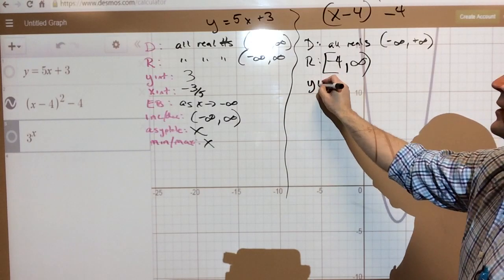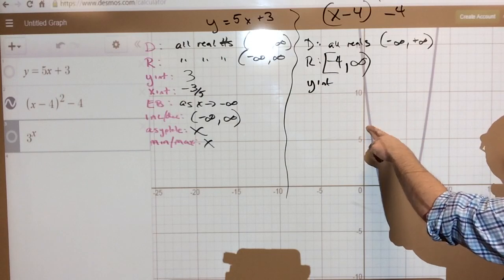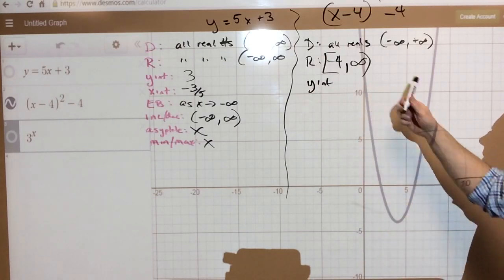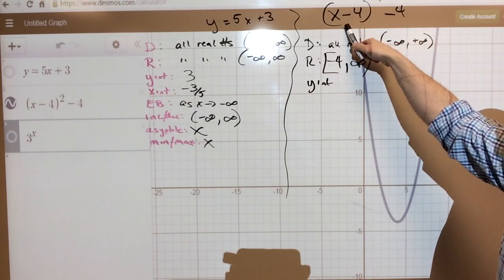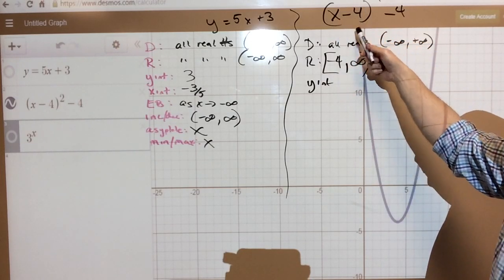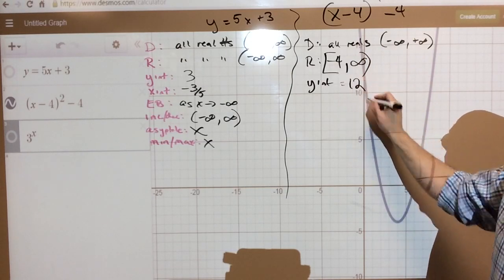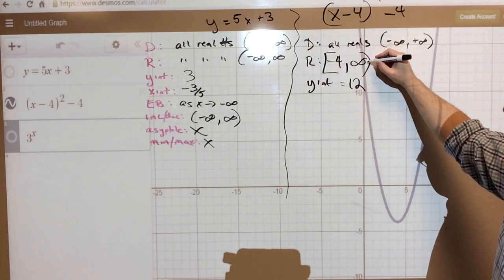Okay. The y-intercept, okay, it appears to be up here, but we can do this by plugging in 0 for x and solving for y. So I'm going to do that quickly. So -4 squared is 16, minus 4 is 12. So you should have had 12 for the y-intercept, and that looks about right, because 12 is about there.